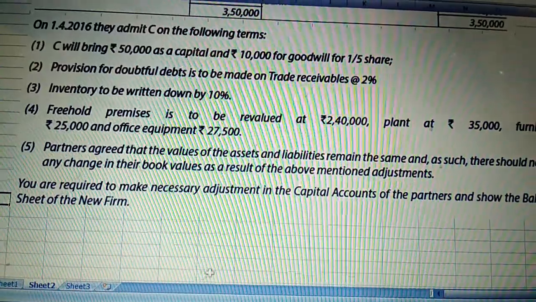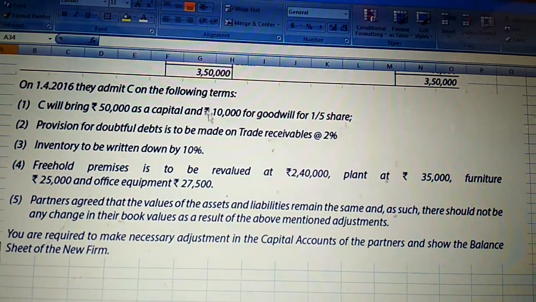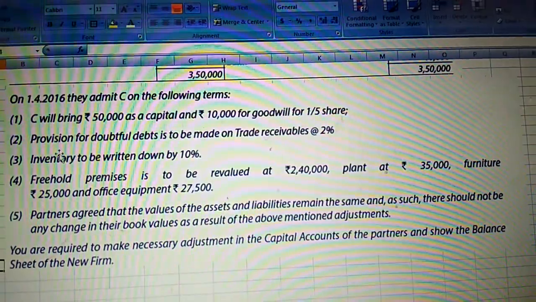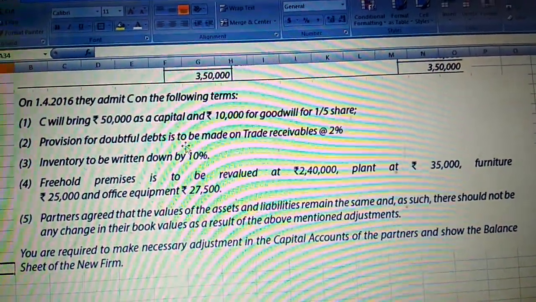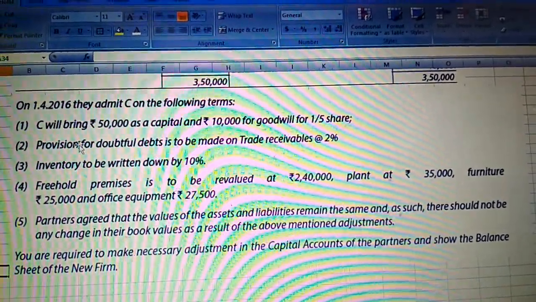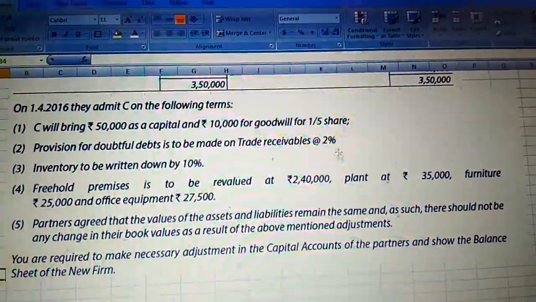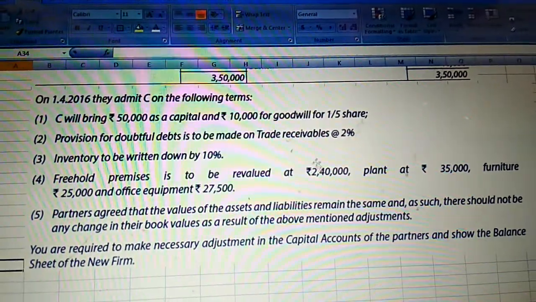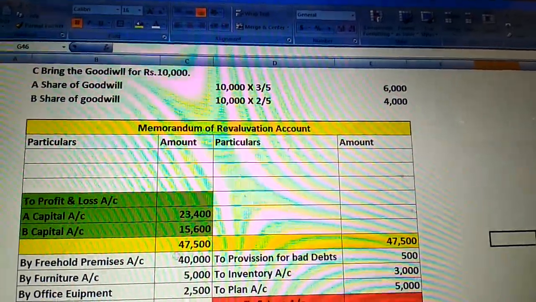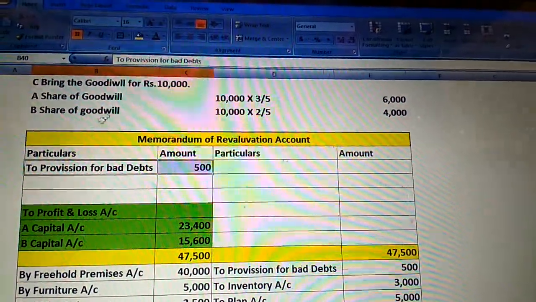How is it prepared? Here take the adjustments. First adjustment: C will bring rupees 50,000 as capital and rupees 10,000 for goodwill. It will be mentioned in the capital account. Provision for doubtful debts is to be made on trade receivables at 2%. Trade receivable is an asset. In an asset, when we make a provision, it's a loss for the firm. All losses should be mentioned on the debit side.